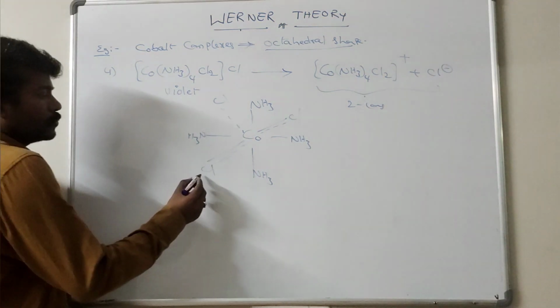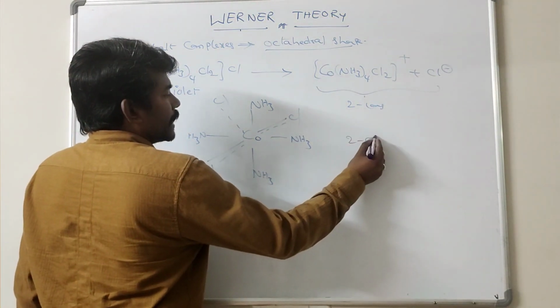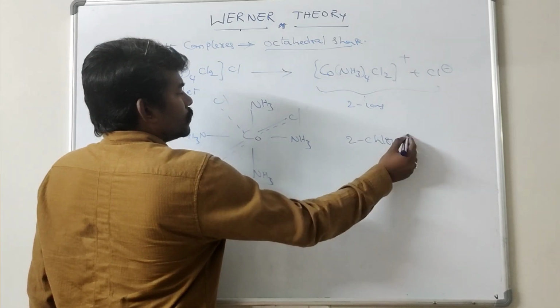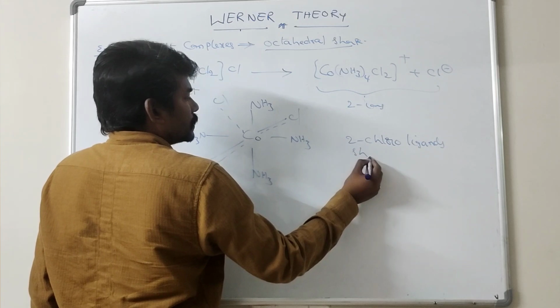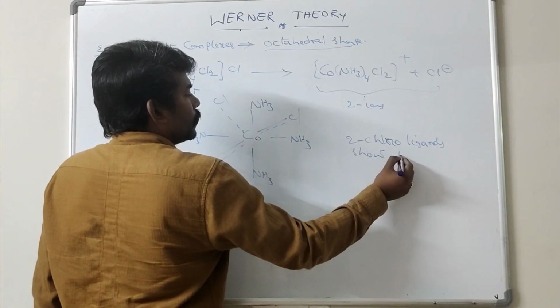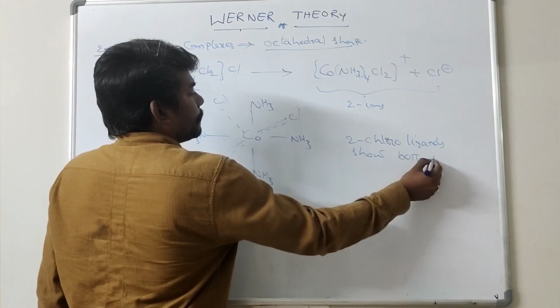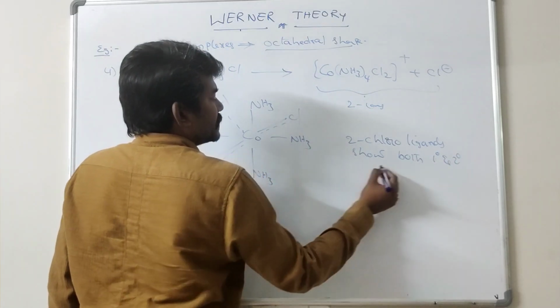So here also there are 2 chloroligands. The 2 chloroligands show both primary and secondary valencies.